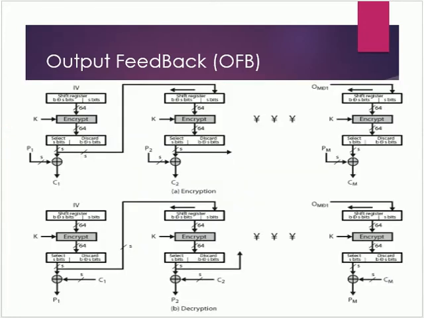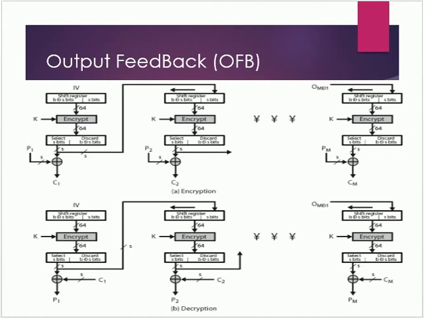This diagram shows output feedback encryption as well as decryption. For the start of encryption, the initial vector is used for the first block, which is encrypted with the key K. From these encrypted bits, the left S bits are used as the output feedback, and then the same bits are XORed with plaintext P1 to get the ciphertext.